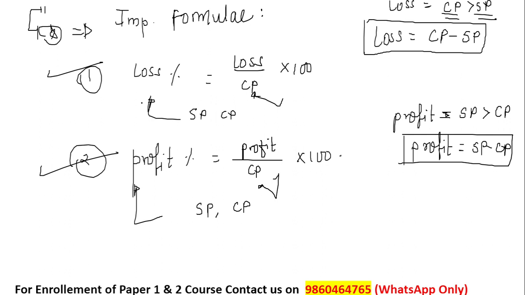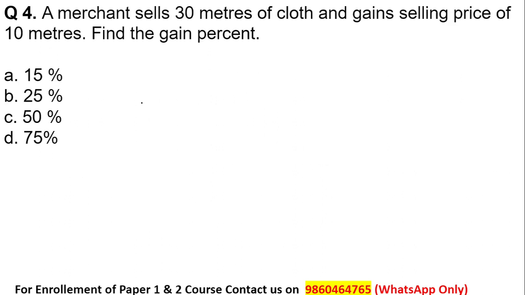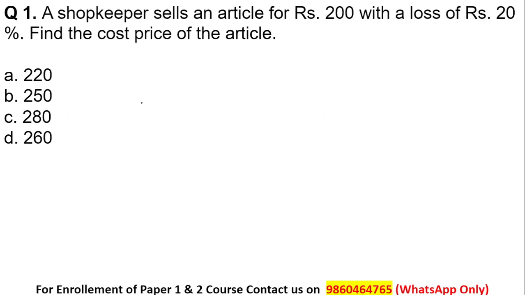Now let's move on to the questions. This is question number 1 which I'm displaying here. A shopkeeper sells an article for rupees 200 with a loss of 20%. Find the cost price of the article. Here the hint is, one more formula you can note down: cost price is equal to 100 upon 100 minus loss percent into selling price.